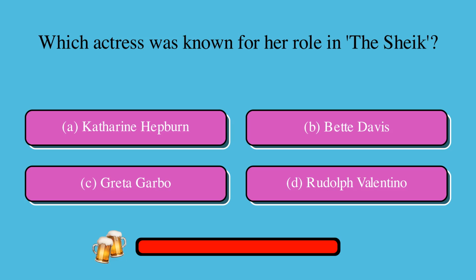Which actress was known for her role in The Sheik? Is it A, Katharine Hepburn, B, Bette Davis, C, Greta Garbo, or D, Rudolph Valentino? The correct answer is D, Rudolph Valentino.